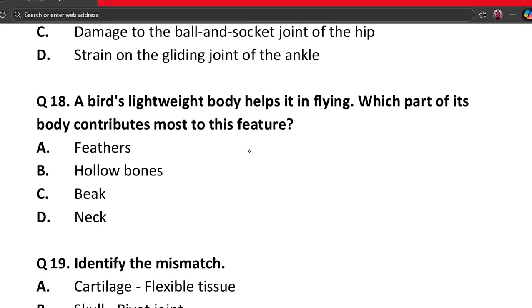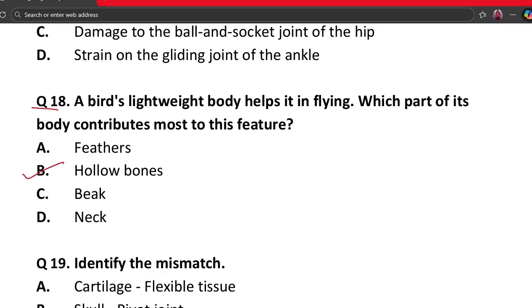Our next question is question number 18. A bird's lightweight body helps it in flying. Which part of its body contributes most to this feature? A. Feathers, B. Hollow bones, C. Beak, and D. Neck. The correct answer is hollow bones.